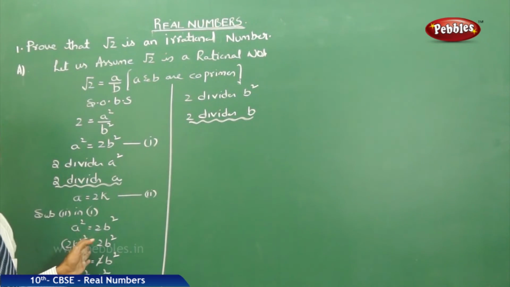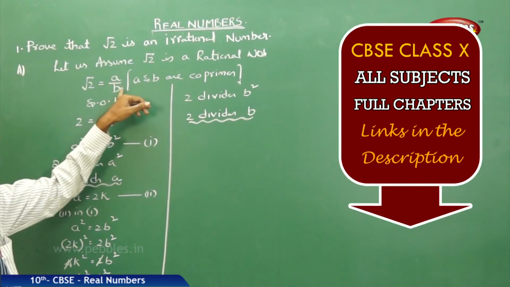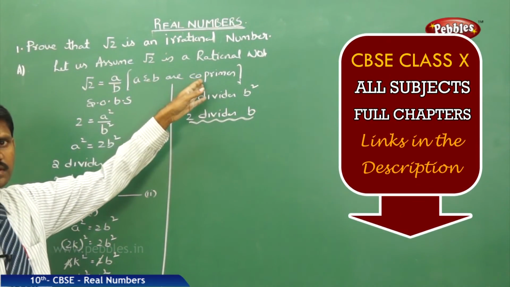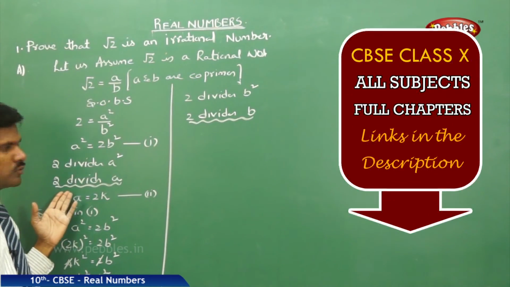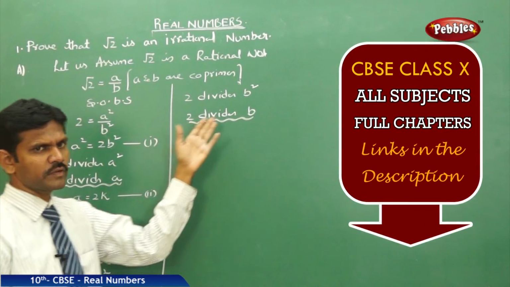What does this mean? Here a and b are co-primes, and co-primes means they do not have a common factor. But according to this, 2 divides a and 2 divides b.